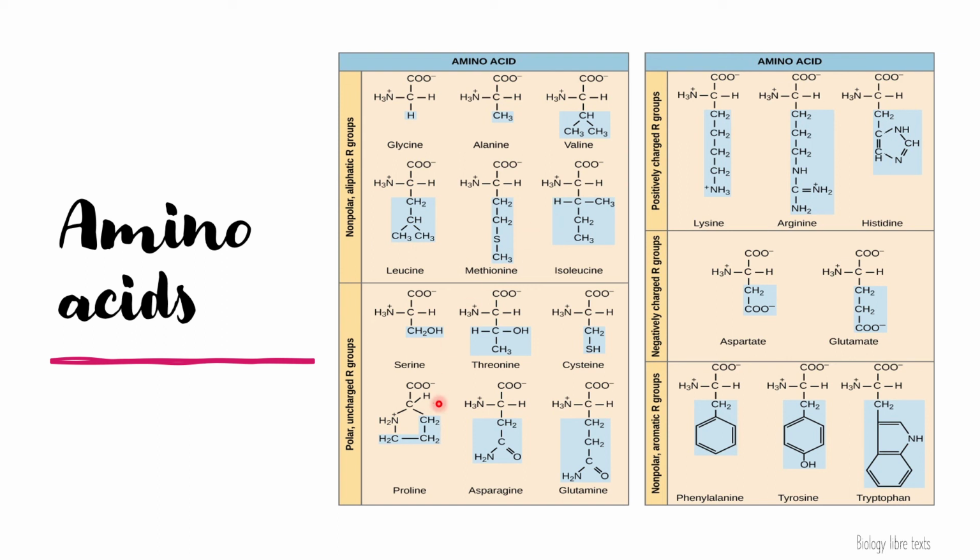For the polar uncharged group, these have CH2OH: serine, threonine, cysteine, proline, asparagine, glutamine. And then comes the charged amino acids. The positively charged are lysine, arginine, and histidine, and then comes the negatively charged, which are aspartate and glutamate. And there are big side chain groups which are also called the aromatic groups. Those are phenylalanine, tyrosine, and tryptophan. We are going to talk about these amino acids in upcoming videos and slides.